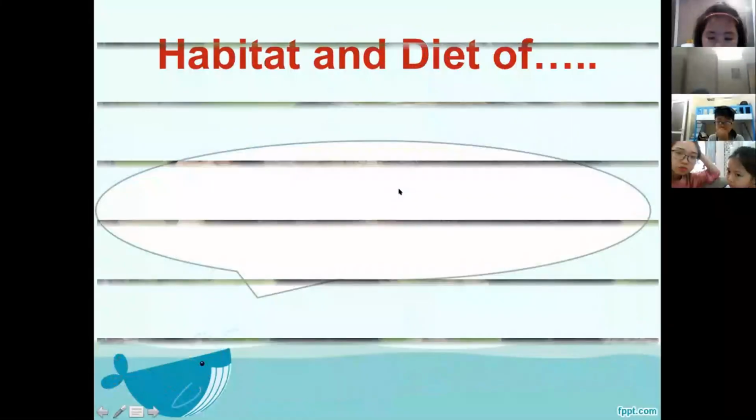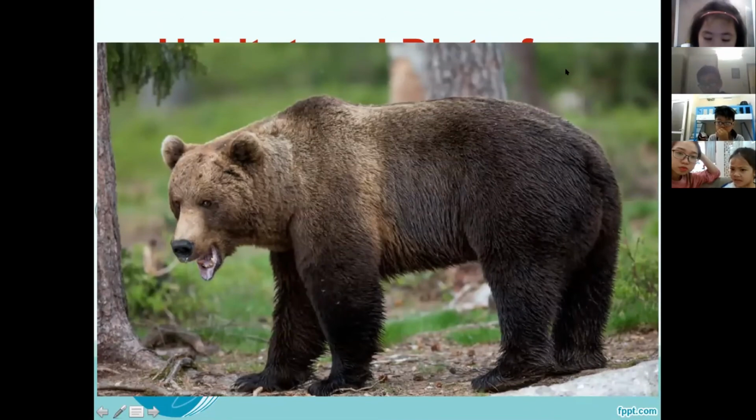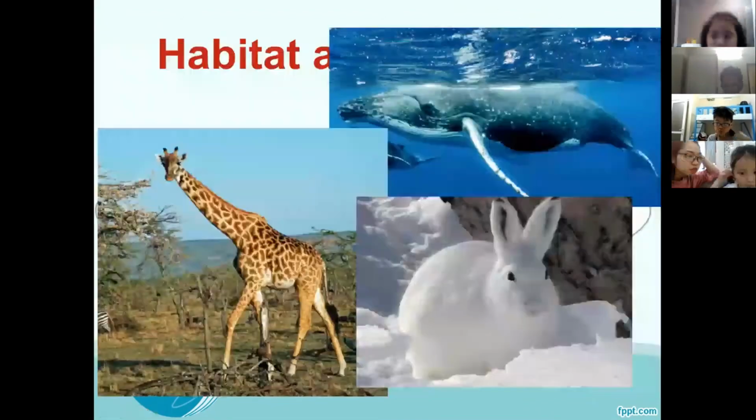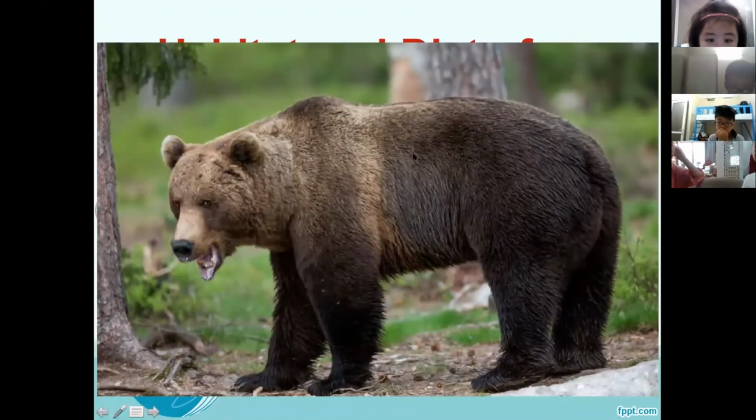But can someone tell me, what does a bear eat? Mia, what does a bear eat? Fish. Thank you. Bears eat fish. Can someone tell me, what does a fish eat? Dami? A fish eats seaweed. Seaweed. Good. What else can a fish eat?